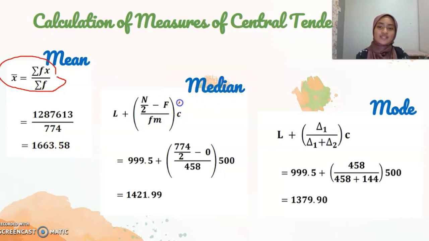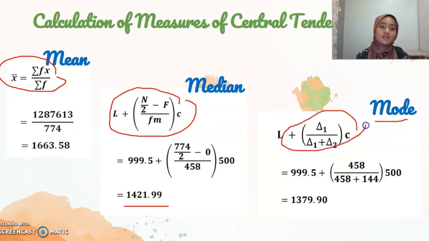Next is median. This is the formula of median. L is the lower boundary of the median class, N is the total number of observations, F is the cumulative frequency until the median class, and FM is the frequency of the median class, and C is the size of the median class. We sum up all of these values and we can get 1421.99.